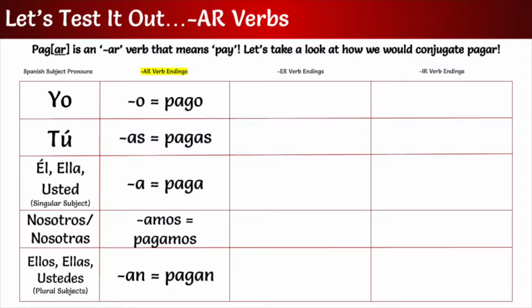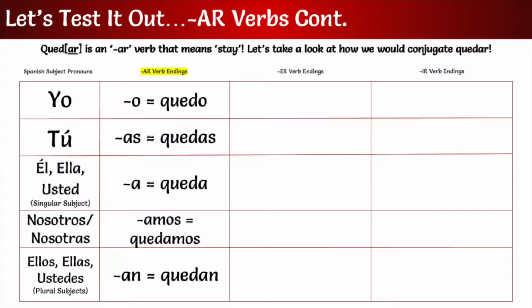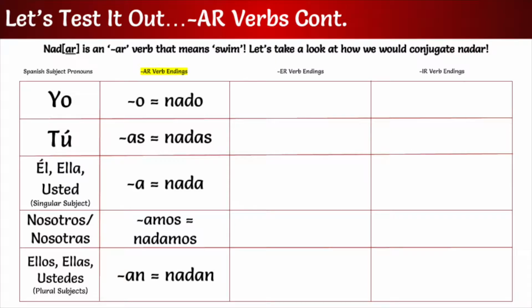For example, yo will end in O, tú will end in as, él, ella, and usted will end in a, nosotros and nosotras will end in amos, and ellos, ellas, ustedes will end in an. Those are the subject pronouns and the changing conjugation for the AR verbs.